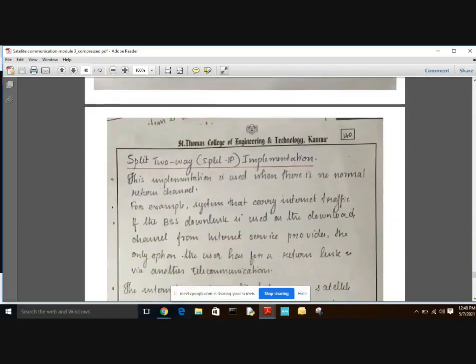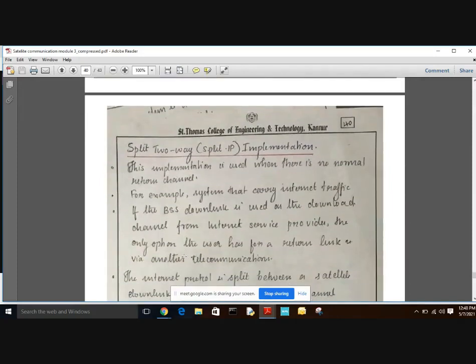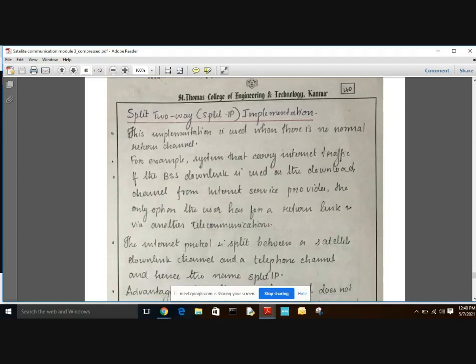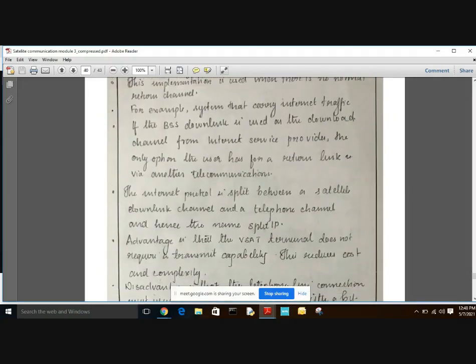Now we are going to the split two-way or split IP implementation. This implementation is used when there is no normal return channel. That is, the return link is not through the satellite. It is directly by the user, for example direct TV. For example, the system carries internet traffic. If the BSS downlink is used as a download channel from the internet service provider, the only option the user has for a return link is via another telecommunication link. So in split two-way implementation, the return link is not through the satellite.